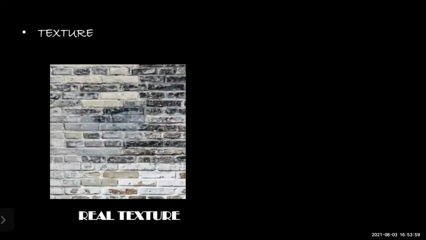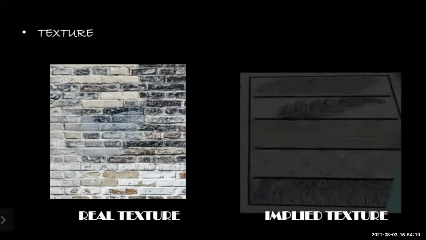First one is real texture. Like you can see in the image, that is bricks. When we touch, there is a texture. That's a real texture, that's actual. By the physical sense of touching, you can feel it. That's a real texture. And next one is implied texture.